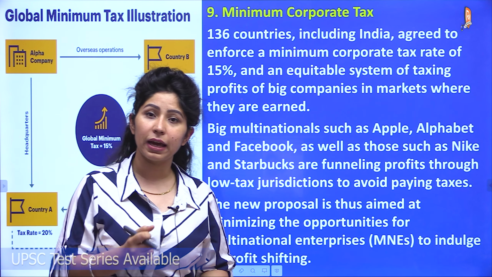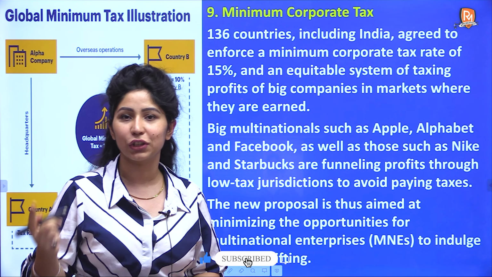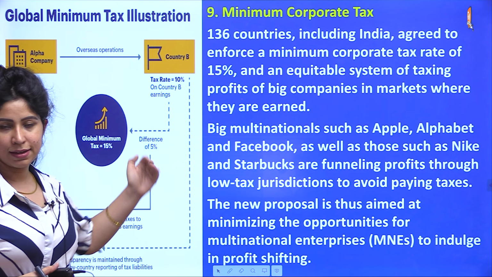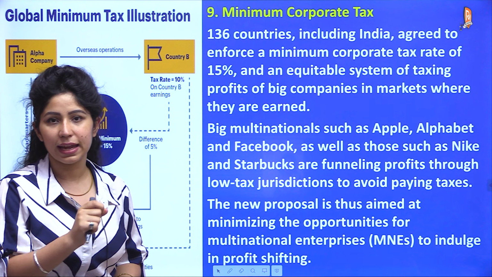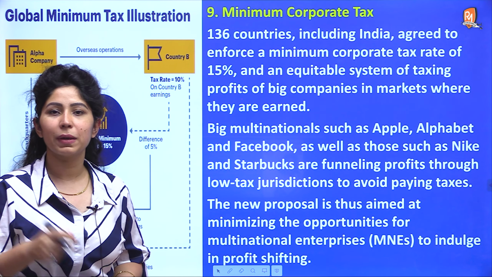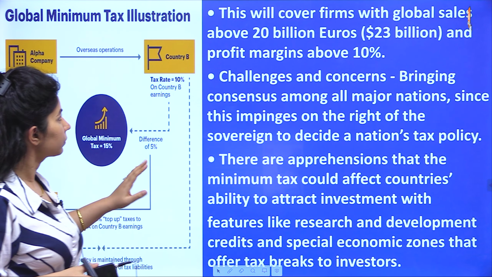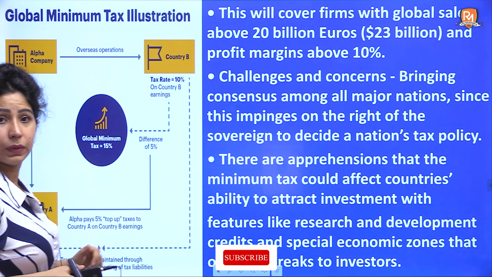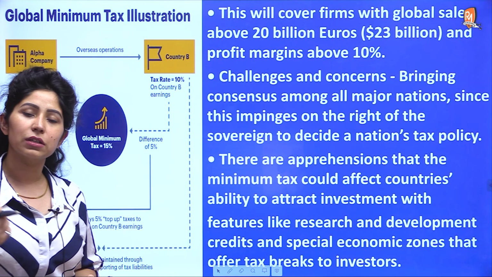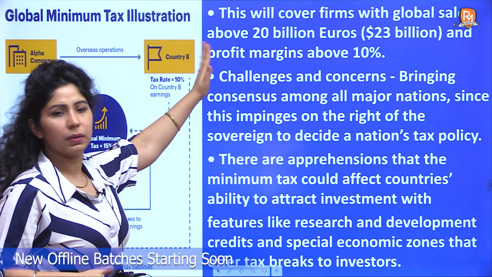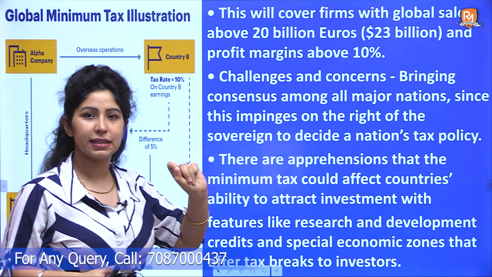India will also have to bring down the digital tax, India को हटाना पड़ेगा, which we have imposed on companies for carrying out digital operations, because once we agree to this we'll have to follow this. The second part is sovereignty of a nation, कि आप कितना taxing करते हैं company के ऊपर, that will have to suffer because once we sign the agreement we'll have to comply with all the rules of this agreement. And this will cover firms with global sales above 20 billion euros and profit margins above 10% only. So this is the technical know-how of it. Just go through it twice or thrice so that you remember in case any statement is asked.